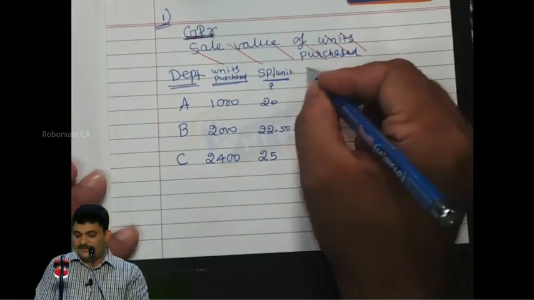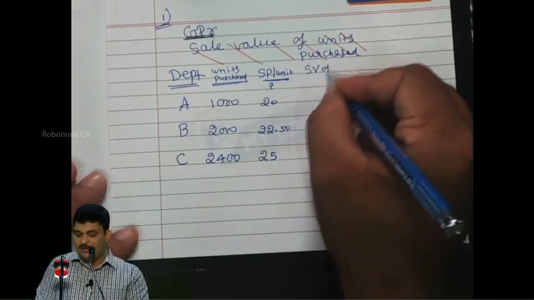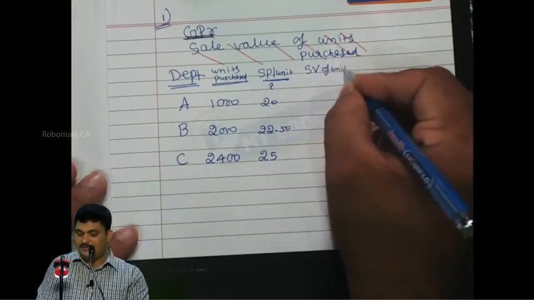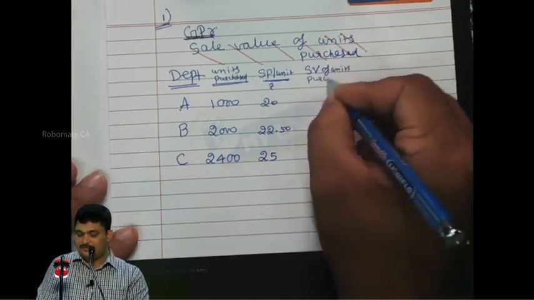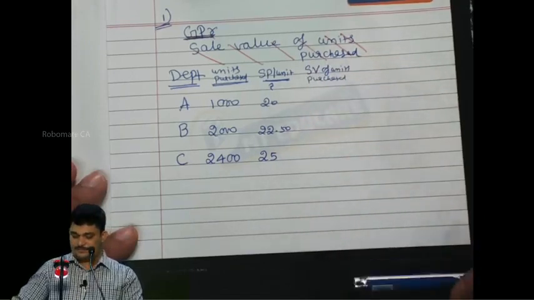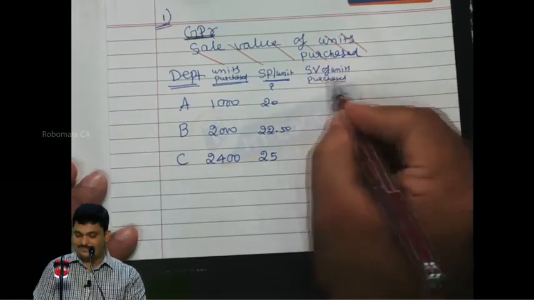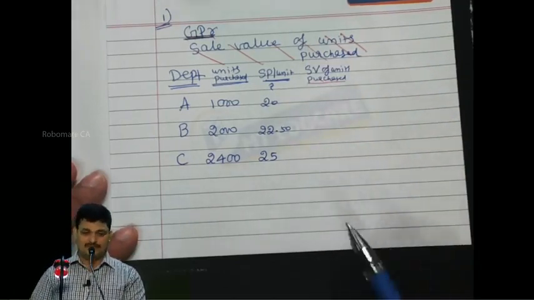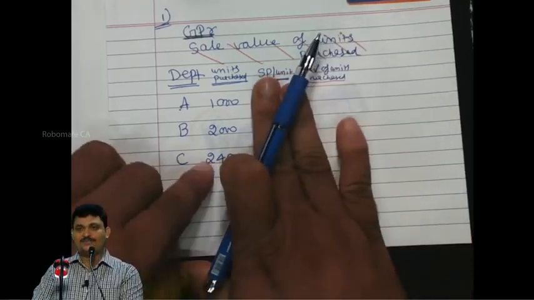Now we are arriving at the sale value of units purchased. These are the units purchased, and this is the sale value.